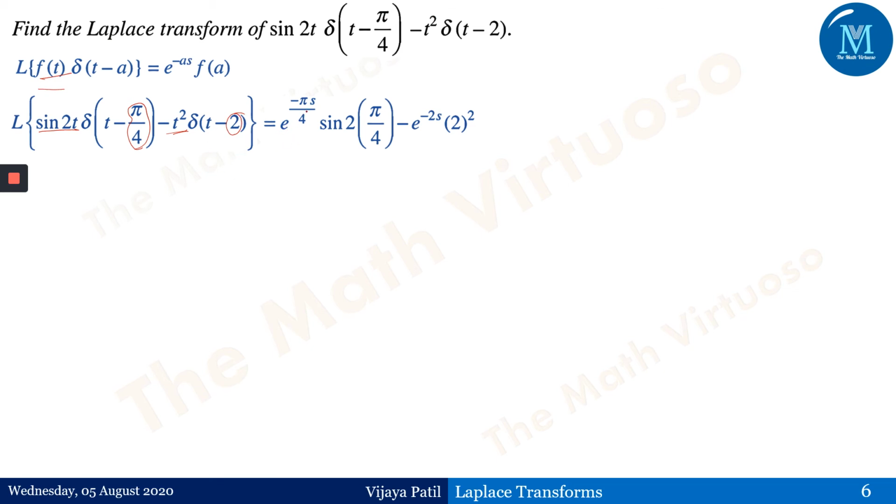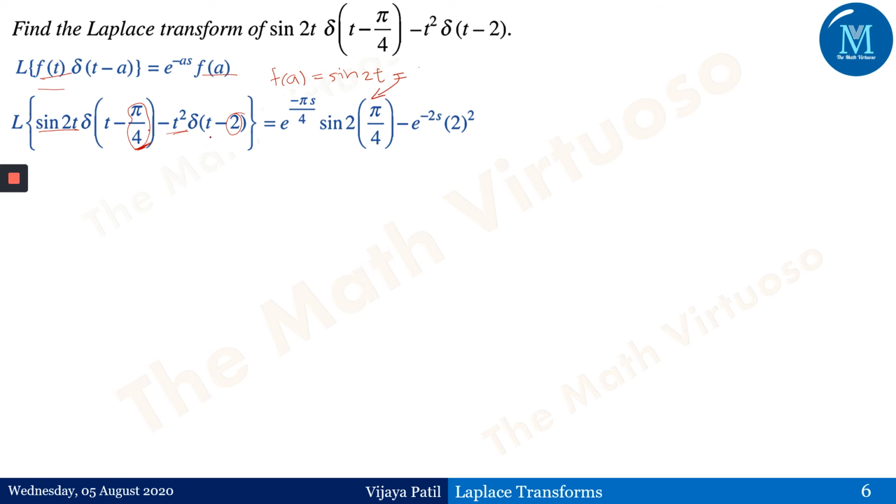Therefore it is e to the power minus pi s by 4, that is e to the power minus s into pi by 4, into sine of 2 times pi by 4. What is f of a here? In the first term, f of t is sine of 2t, and the value of a in this first case is pi by 4, so it will come as sine of 2 pi by 4.